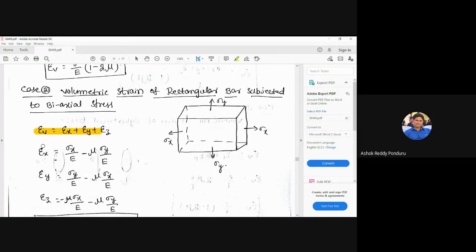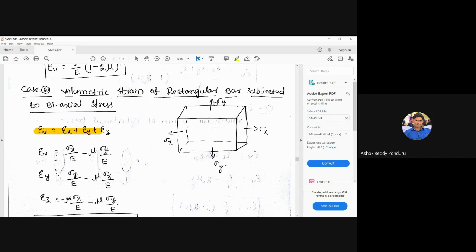First, please understand what is meant by epsilon x. It is the strain in the x direction. Strain means the change in dimensions divided by the original dimensions in the x direction. The dimensional change in the x direction depends not only upon sigma x, but also upon sigma y.